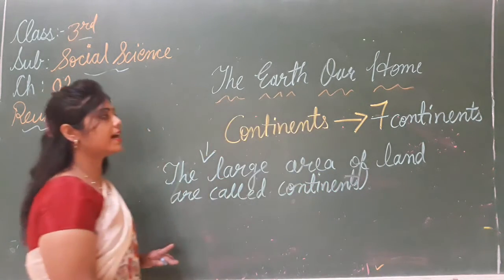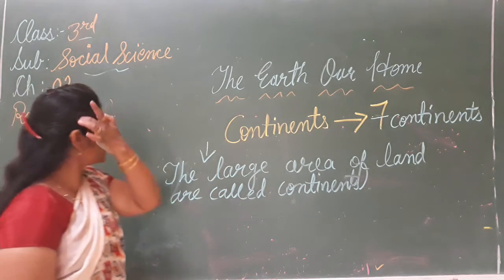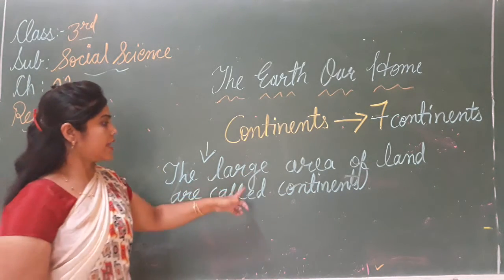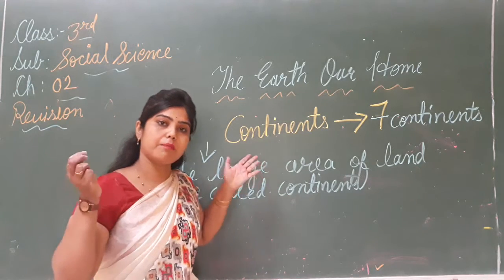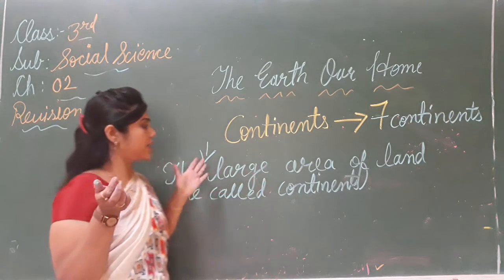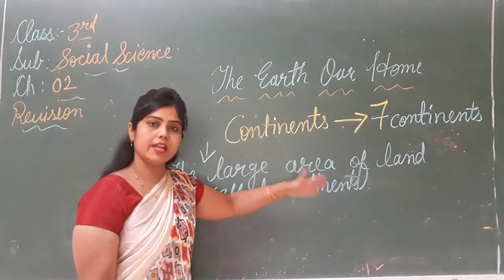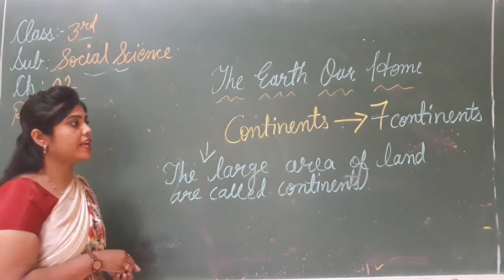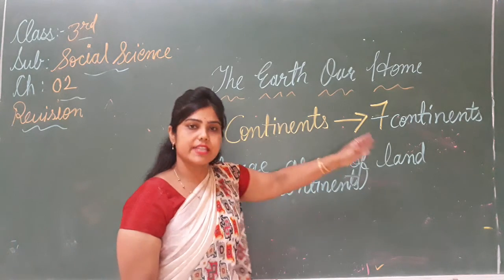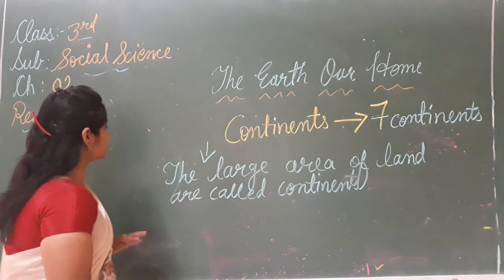So, what is the definition of a continent? A large area of land. जमीन का बहुत बड़ा एरिया को क्या बोला जाता है? Continents. And how many continents are there? There are 7 continents. What are they?